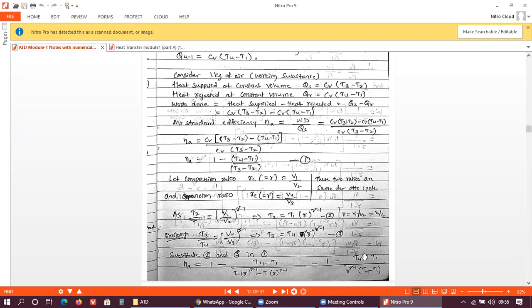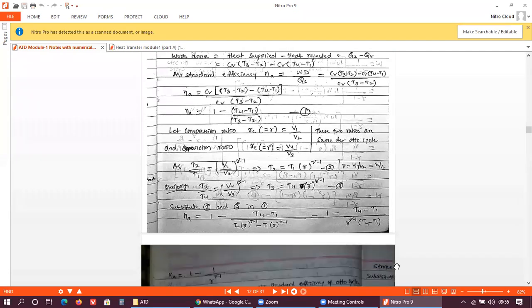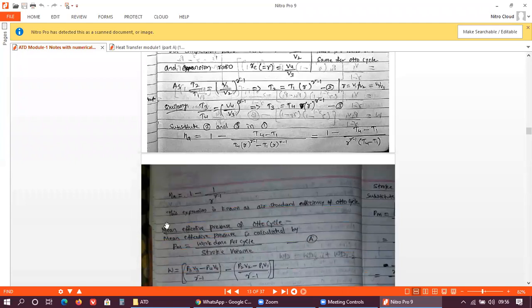It is the same, you can see here. The numerator part has T4 minus T1, and the denominator part also has T4 minus T1. So these two terms get cancelled. The final expression will be: air standard efficiency is equal to 1 minus 1 divided by R raised to gamma minus 1. So this is the expression for air standard efficiency of the Otto cycle.